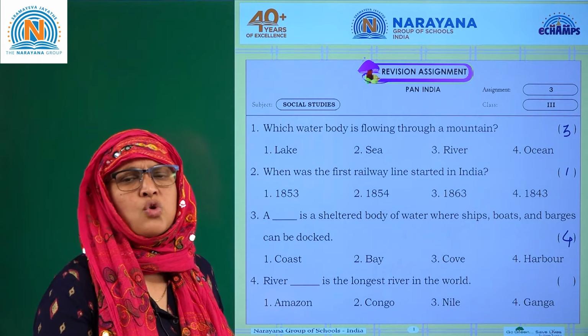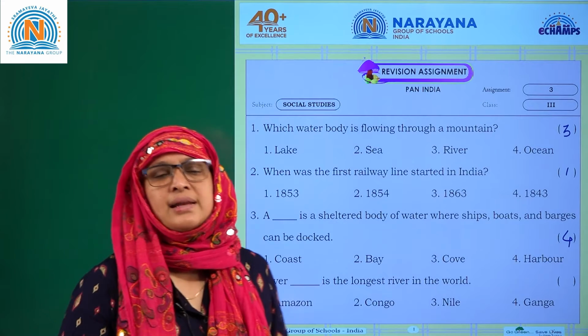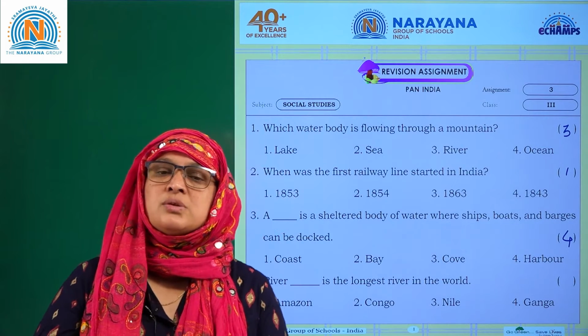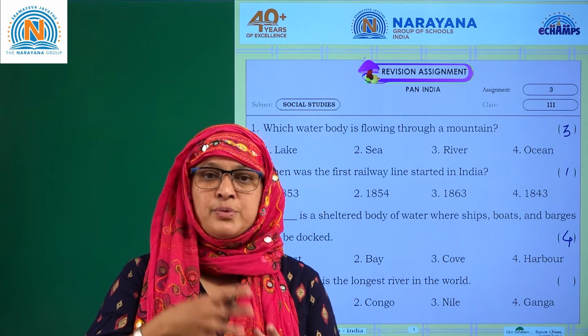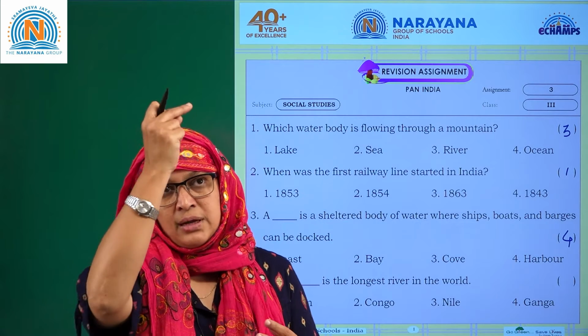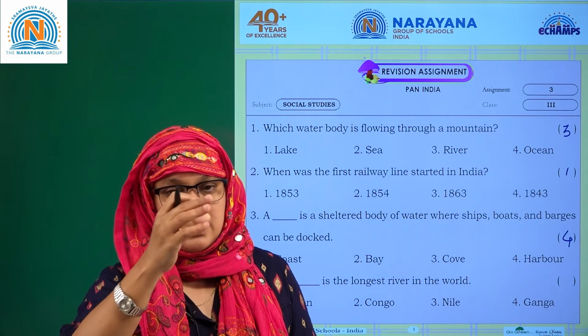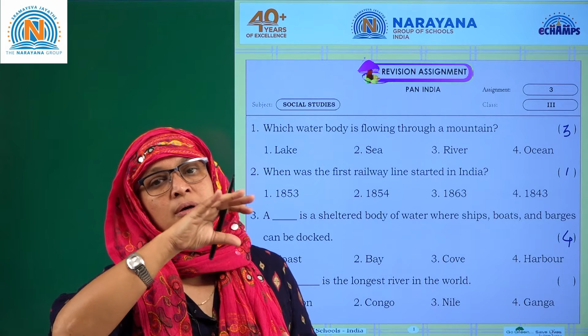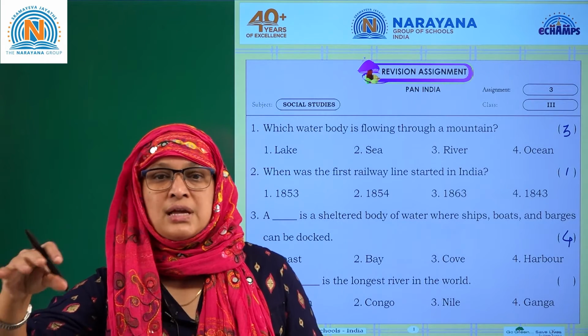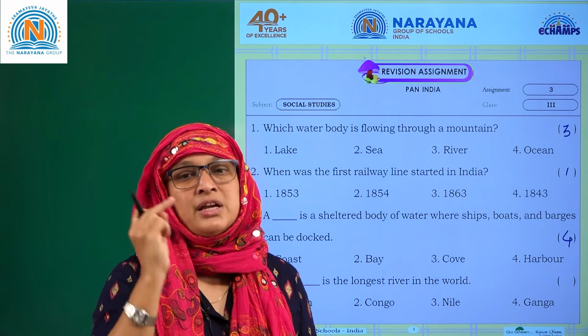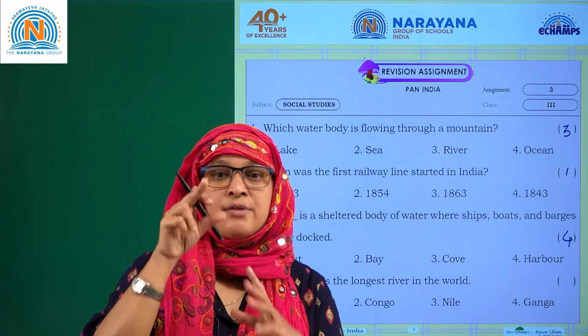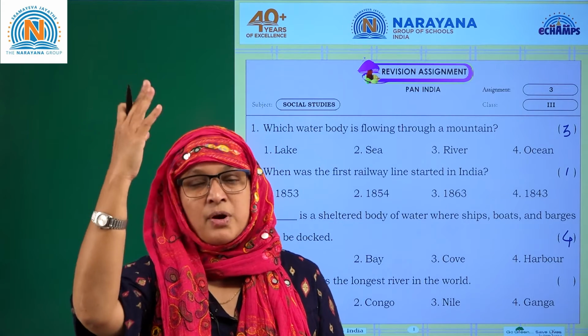So which river is the longest river in the world? It is the river Nile. River Nile is the longest river in the world, and where can you find river Nile? In Egypt, and it joins the Red Sea. You can say the mouth of the Nile joins the Red Sea. And where is the Nile river? It is in Egypt. And where is Egypt? Egypt is in Africa, the northeastern part of Africa, you can say.